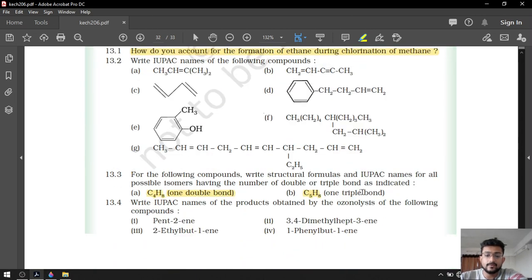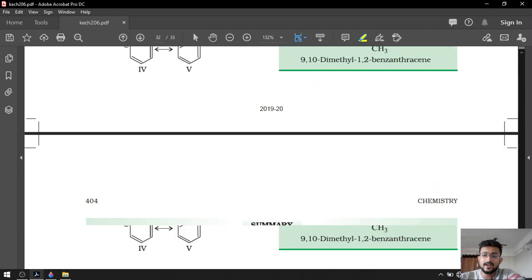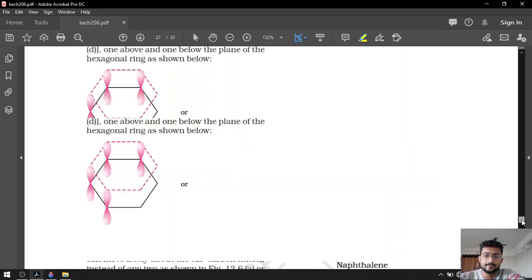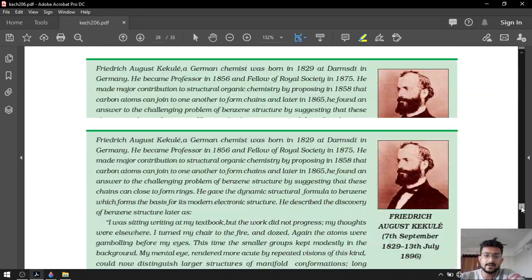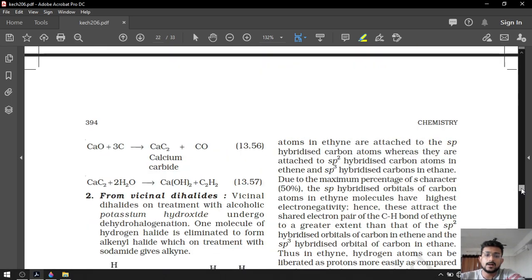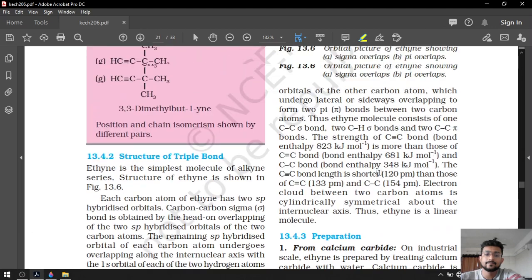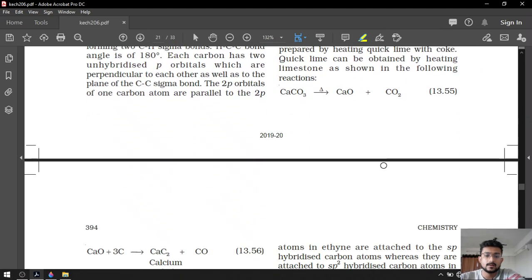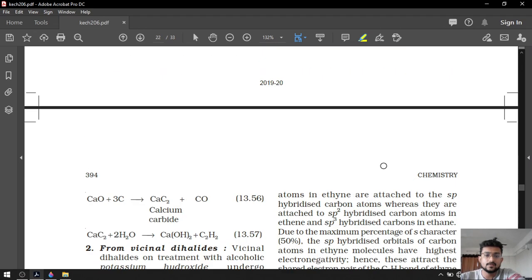C5H8, one triple bond. Okay, one triple bond. So alkyne will have the isomers. Let's see, in the alkyne they have given us the isomers. Okay, alkyne is here. Possible isomerism.